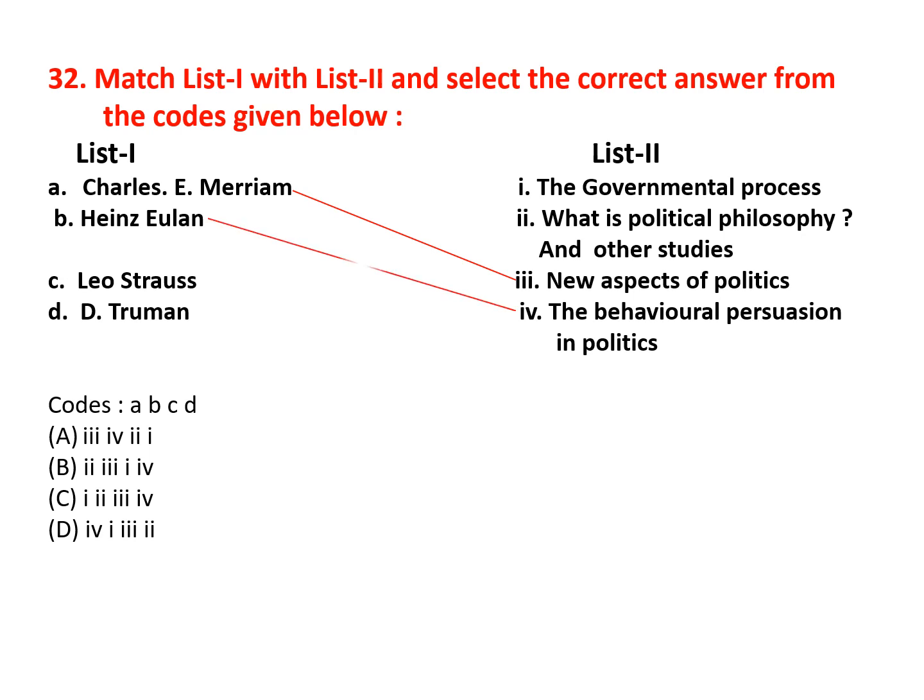Now, Charles E. Merriam, New Aspects of Politics. Hans Eulau, The Behavioral Persuasion in Politics. Leo Strauss, What is Political Philosophy and Other Studies. D. Truman, The Governmental Process. So the correct option for this question is option A, 3421.